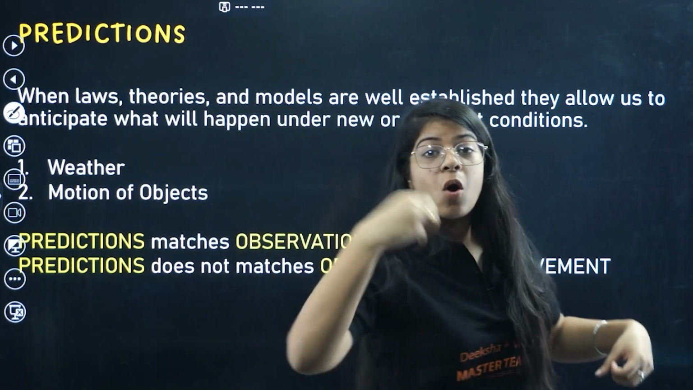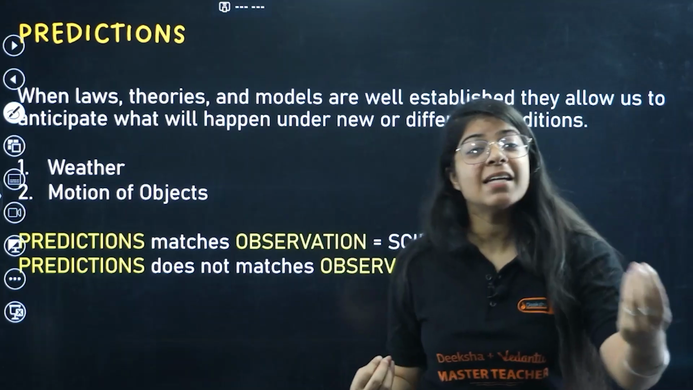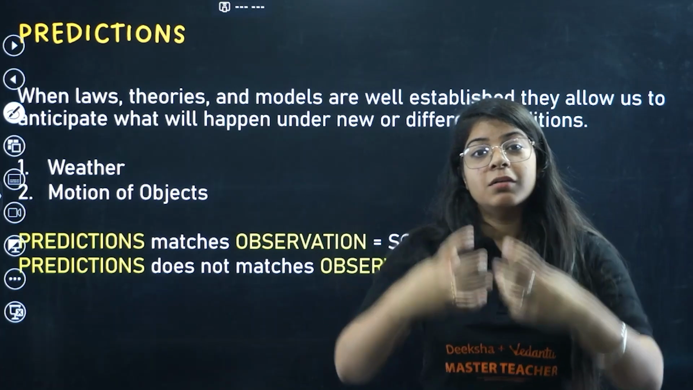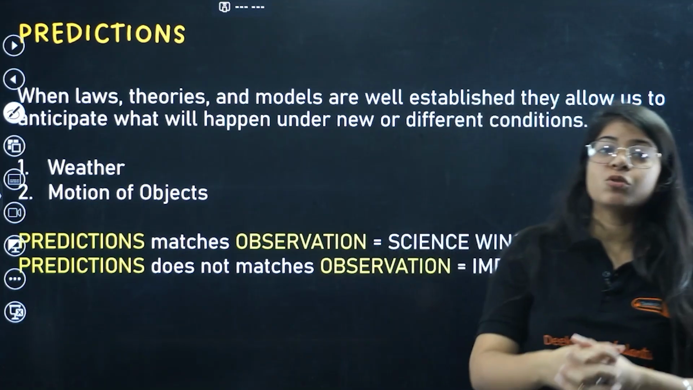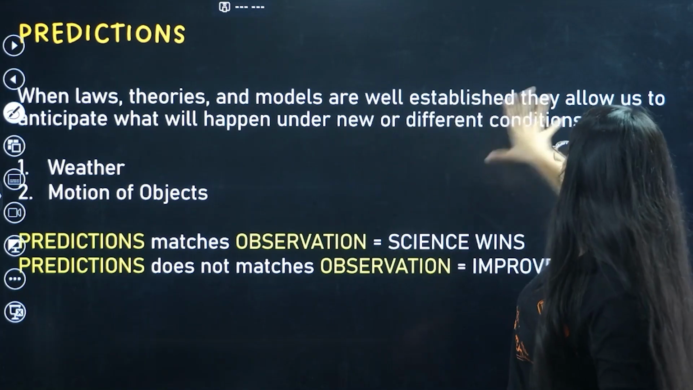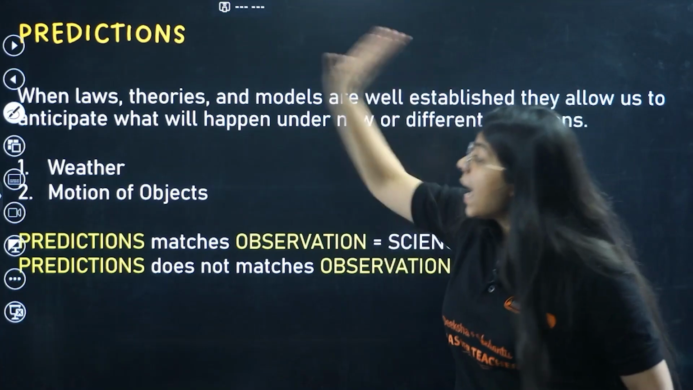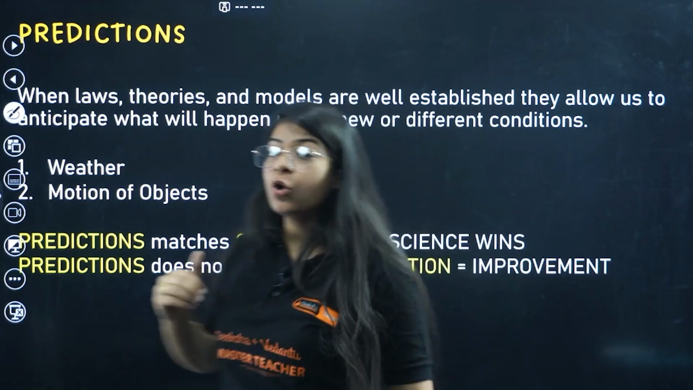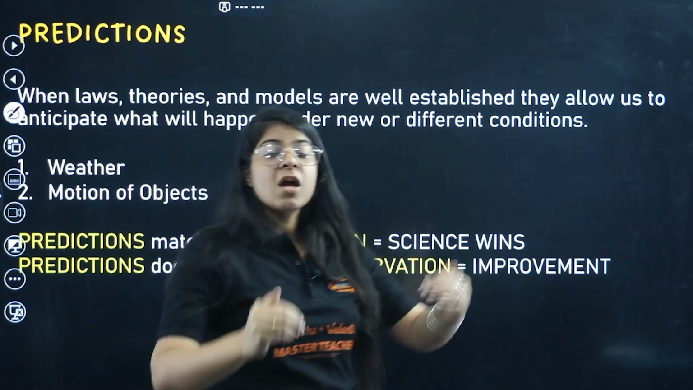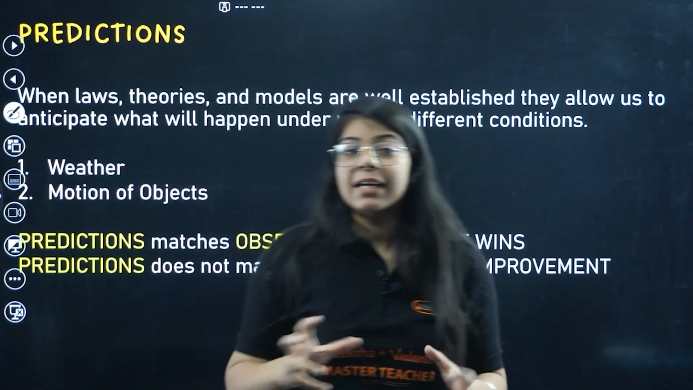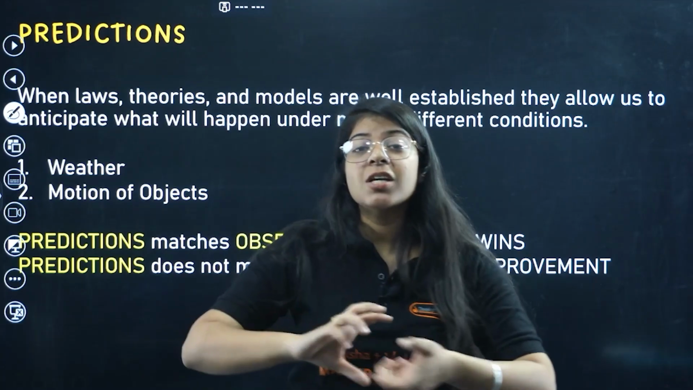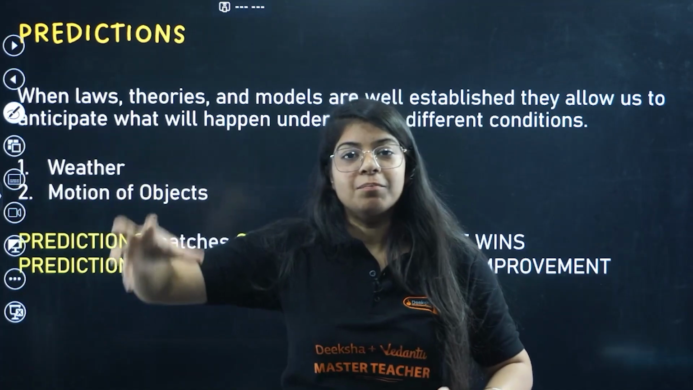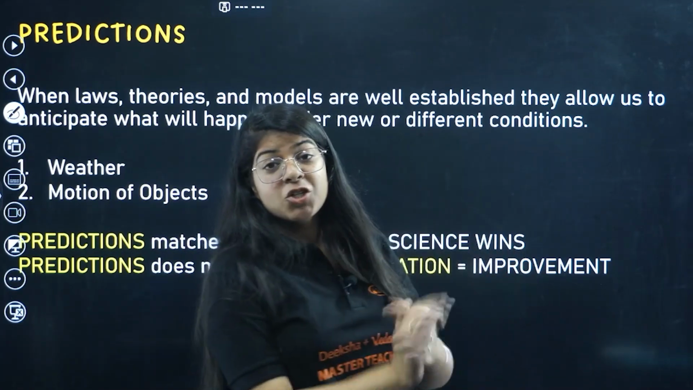When all these laws, what is happening, theories, why it is happening, and all the models that are used to understand or make science less complex all come together and are well established, they allow us to anticipate what will happen under new or different conditions. When we know what usually happens and why it happens, we are able to predict that if I change this circumstance, if I change this condition, then this outcome will come. Okay? That is what prediction in science is.